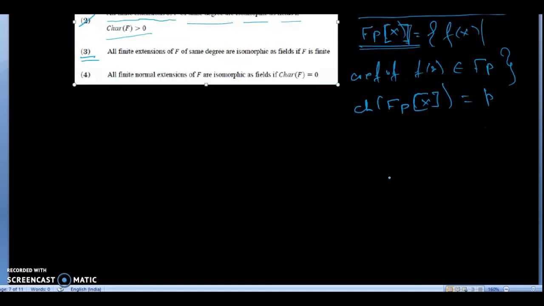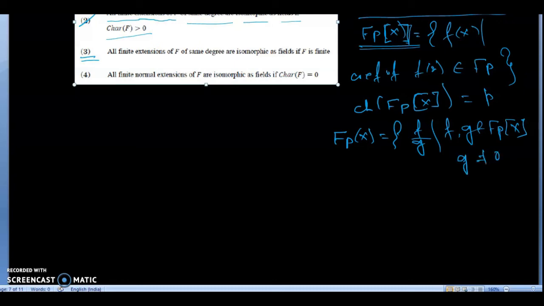Now, if we define f by g, where f and g belong to Fp[x] and g is not equal to 0, easily we can show that this set forms a field.